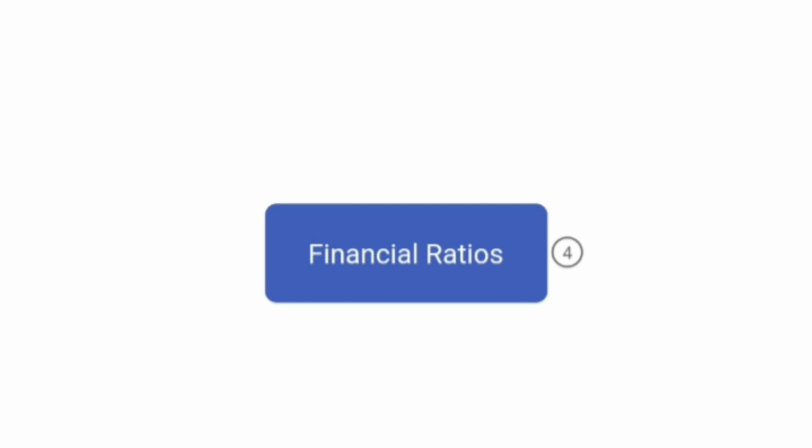I am Neha Paryani. In this session, we are going to discuss financial ratios. So first of all, we should know what is meant by ratio. Ratio is something which shows the numerical relationship between two or more components. So financial ratios are used by business organizations in order to determine the numerical relationship between various financial components of a business organization.